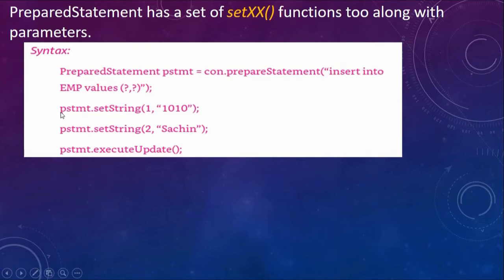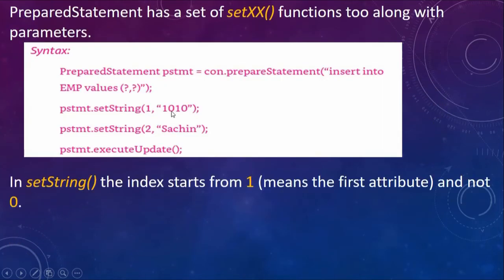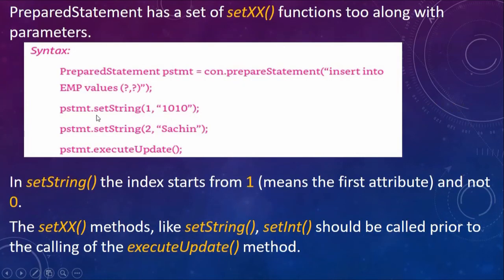So next I am writing pstmt dot setString. It is setXX, but notice that in the table, both parameters are strings: the first column, employee ID, also has data type string, and the second column, employee name, is also string. So since both are string, I am using setString for both.